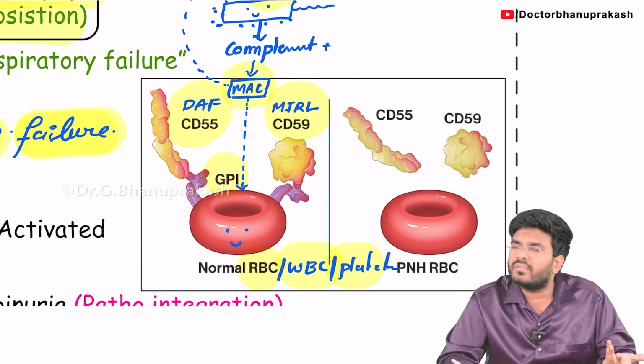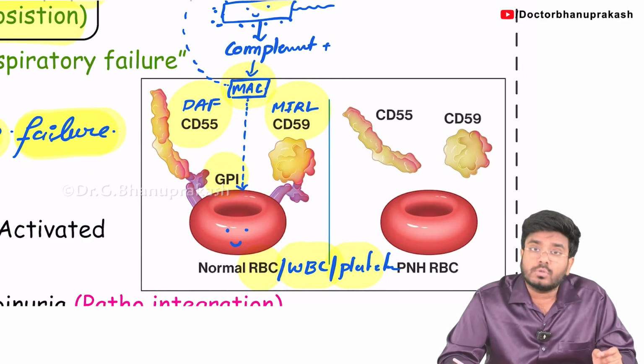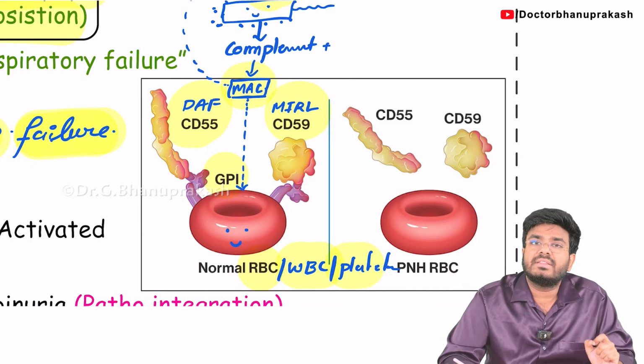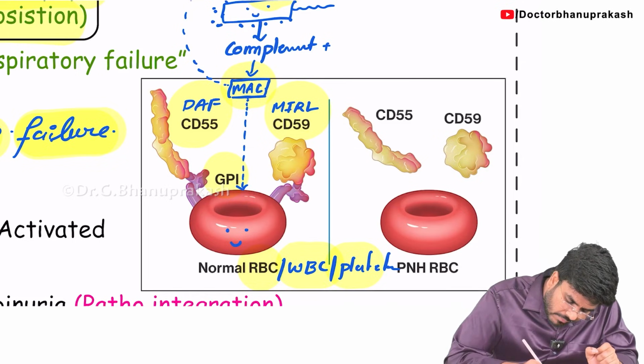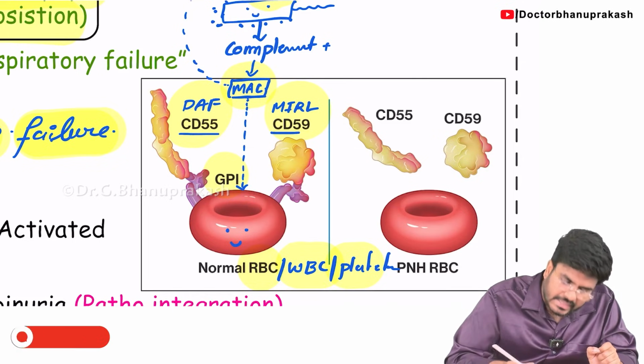Tell me, is it good or bad? Definitely bad. We should not kill our own cells. So our cells have their own protection. What is that? On our cells, there is something called DAF and MIRL, CD55 and CD59.